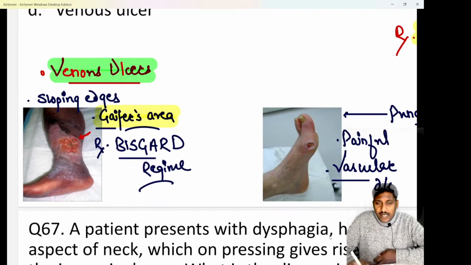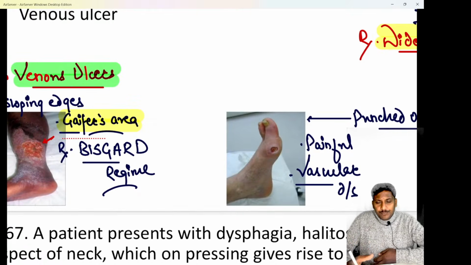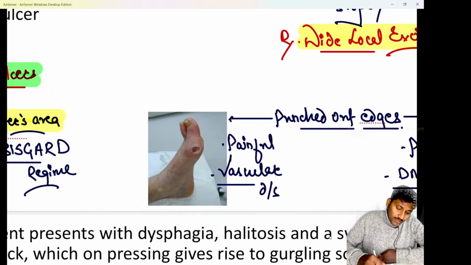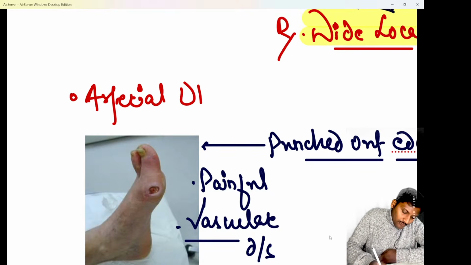Treatment is going to be the Bisgard regime, that is debridement, dressing, elevation, and elastic compression stockings. Next, the second picture is a case of an arterial ulcer, and the third one is a trophic ulcer.